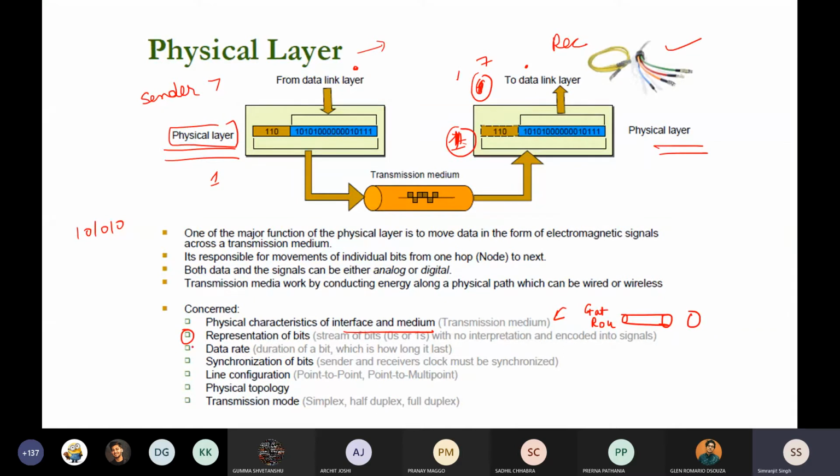Another thing is the representation of bits, like 10 and 11. Don't worry about how the bits come here. That is part of your upper layers, how to encode the bits. The task of the physical layer is to just physically transfer what it receives to another one. It's just a physical device used to transfer the bits from one sender to another receiver. You can assume this is a client and this is your server.